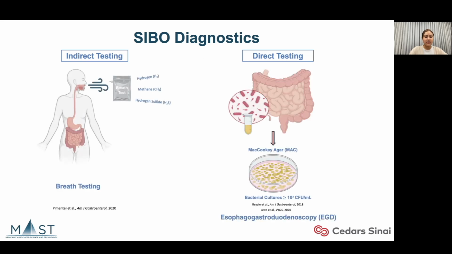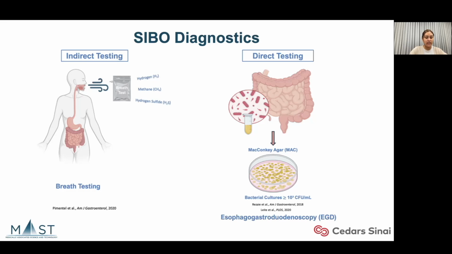The other, being invasive, is direct testing, where subjects undergo an upper endoscopy, or EGD, where small intestinal aspirates are collected and cultured on MacConkey agar. The North American consensus for diagnosing SIBO is bacterial cultures that are greater than or equal to 10^3 colony-forming units per mL.